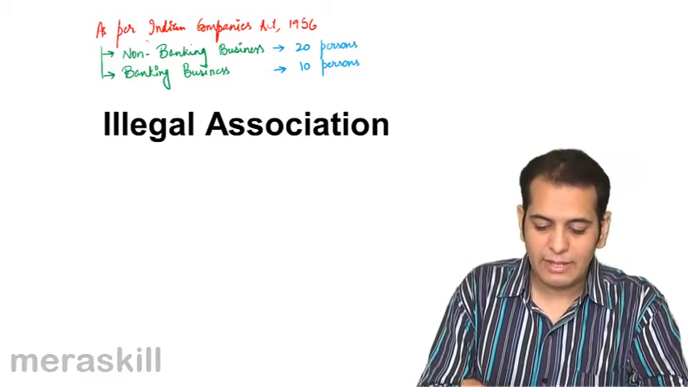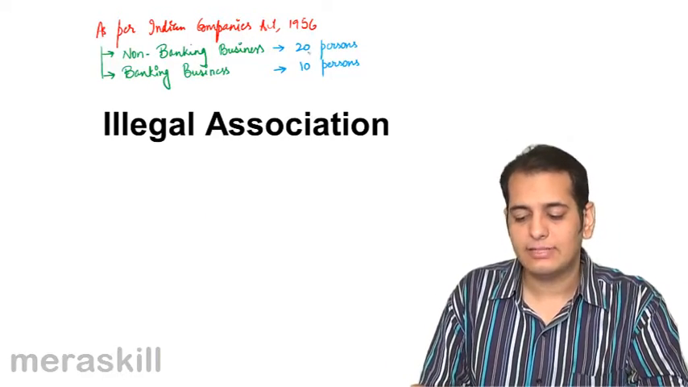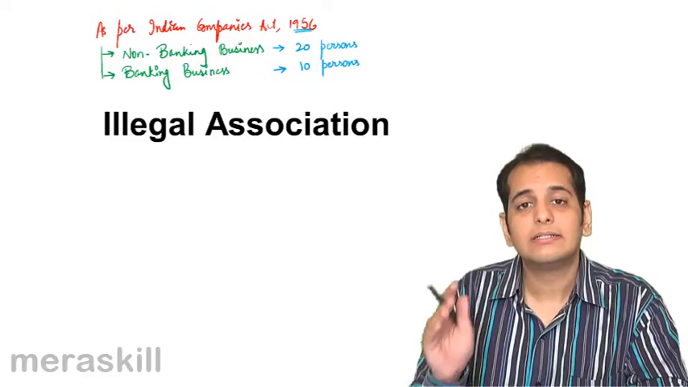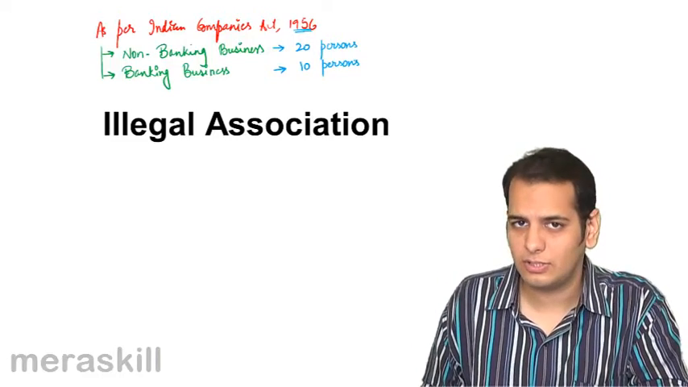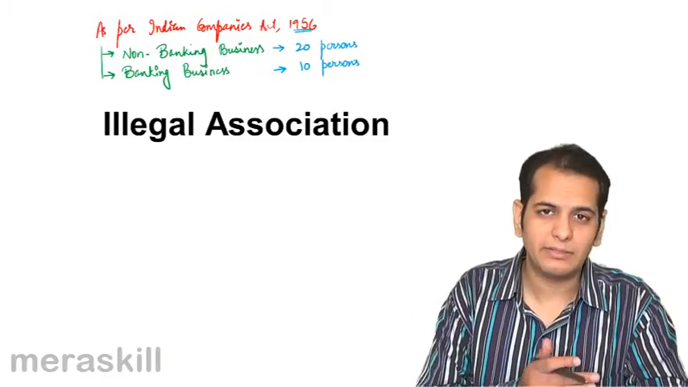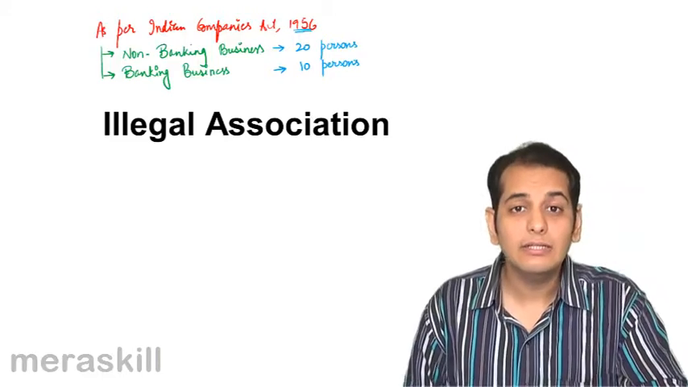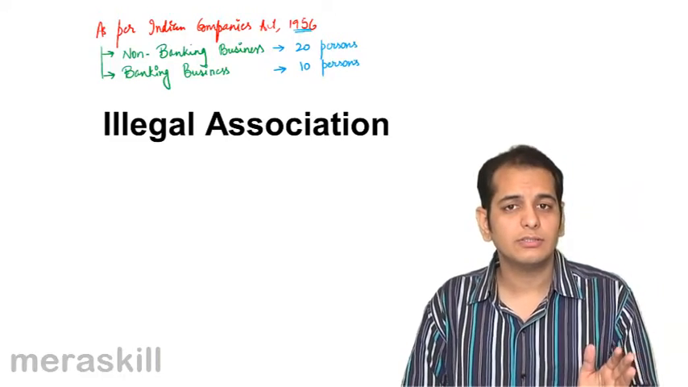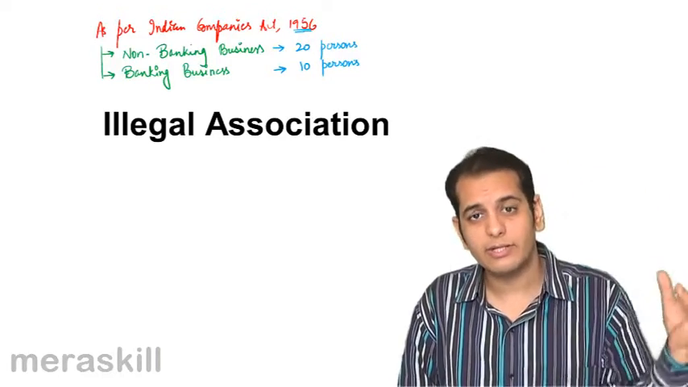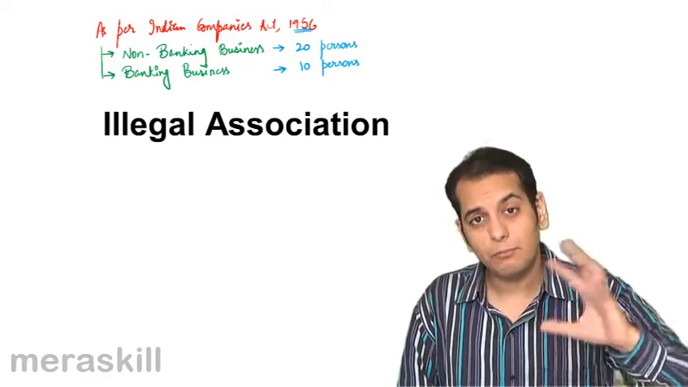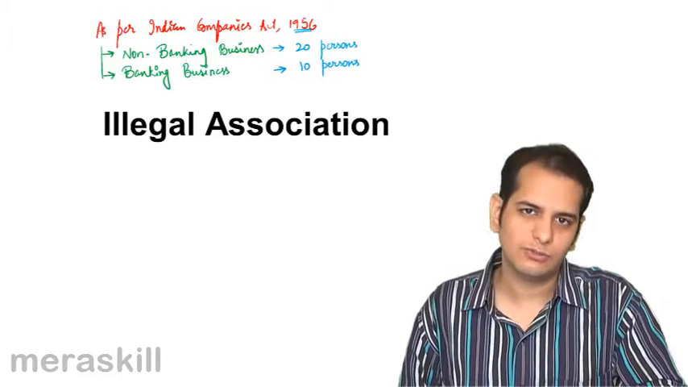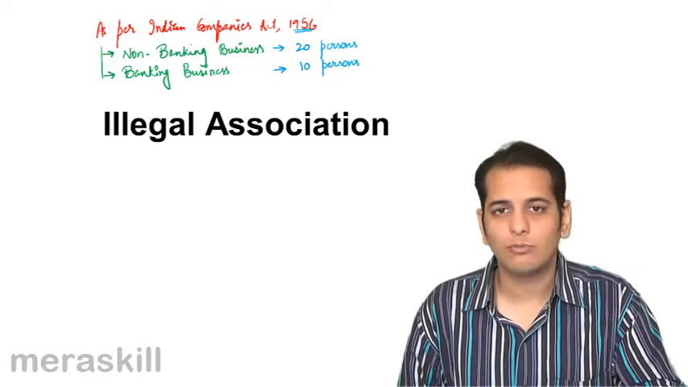So please remember, as per the old act, the Act of 1956, for banking business, 10 persons are allowed, 10 partners are allowed. If this partnership gets an 11th partner, this will be called an illegal association, because the law said, now it has been scrapped, so we should say the law said any partnership having more than 10 persons doing a banking business will become an illegal association. So the limit set was 10.